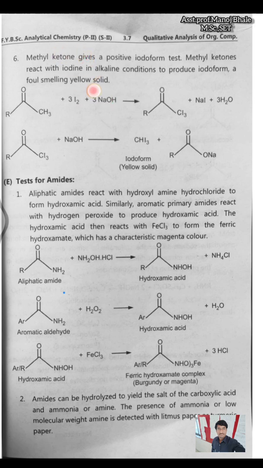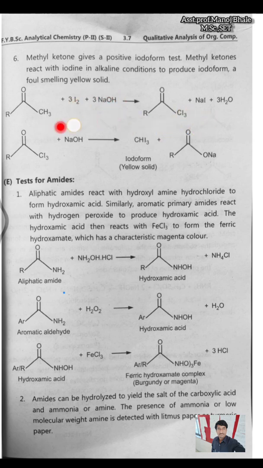Next, these are the tests for the aldehyde. Now, how to determine here the presence of the ketone. If we are reacting the ketone with iodine, this is the iodoform test which we are using there. In the iodoform test, we are reacting this ketone with the iodoform solution, that is 3 iodine plus 3 molecules of NaOH. That means iodine and alkaline solution we are using in the iodoform test. So this is the iodoform mixture we are using there.